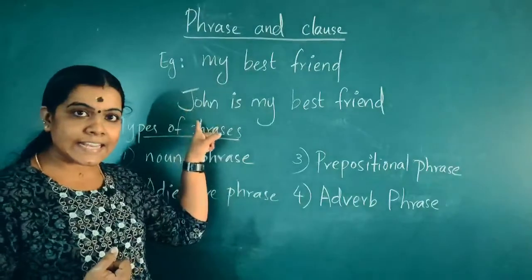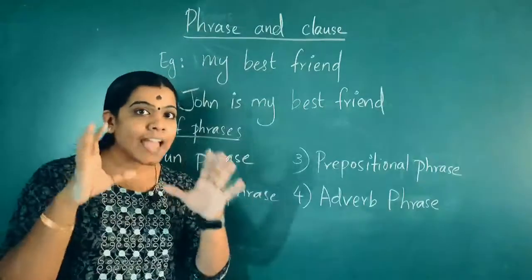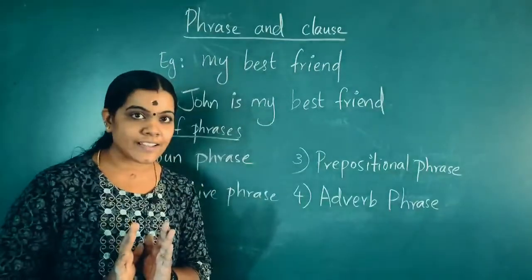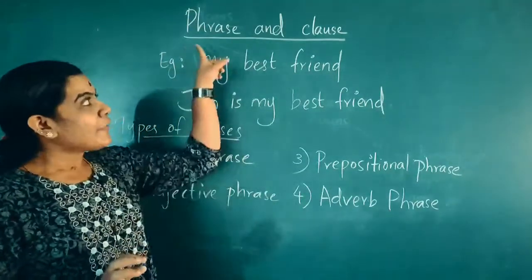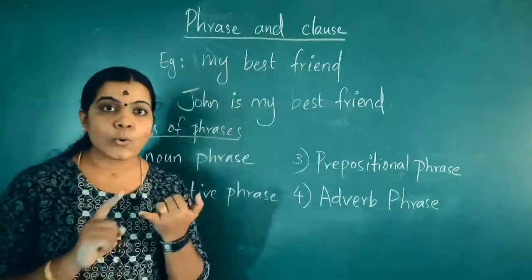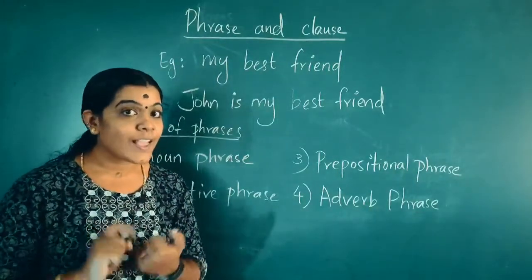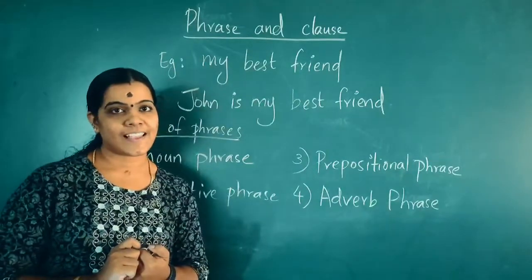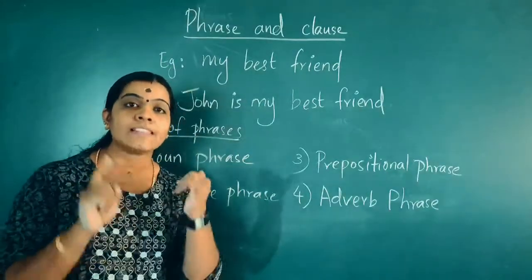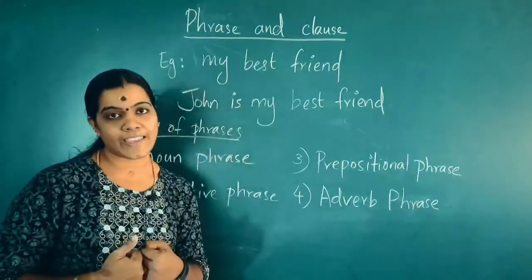But have you seen the second sentence? John is my best friend. That sentence is giving us a meaning, conveying that John is my best friend. So, phrase and clause. I will tell you that the first sentence, my best friend, doesn't have a subject, and it doesn't have an auxiliary verb also. So that is a phrase. A phrase will not have a sentence structure. That means the subject will not be there, the verb will not be there, the object will not be there.